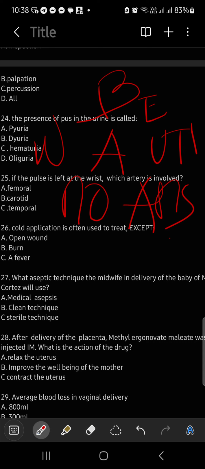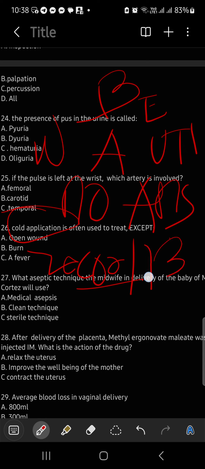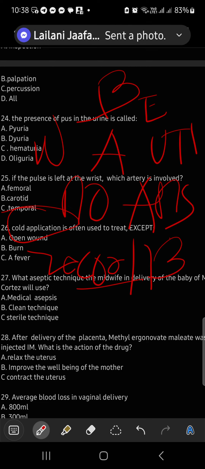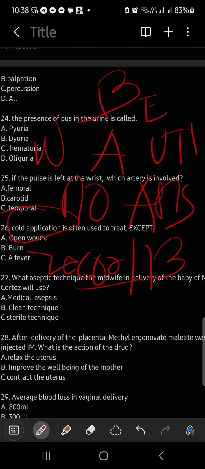Why letter B? Because burns should be treated with cool application, not cold application. Because if it is cold, it will vasoconstrict the blood vessels of the patient, decreasing the blood supply to the area, and the tissues will develop necrosis. So, it is not allowed. Very good. The best answer is letter B. What aseptic technique will the midwife use for delivery of baby Cortez? Of course, that is sterile technique. Okay? Yeah, it's sterile technique.